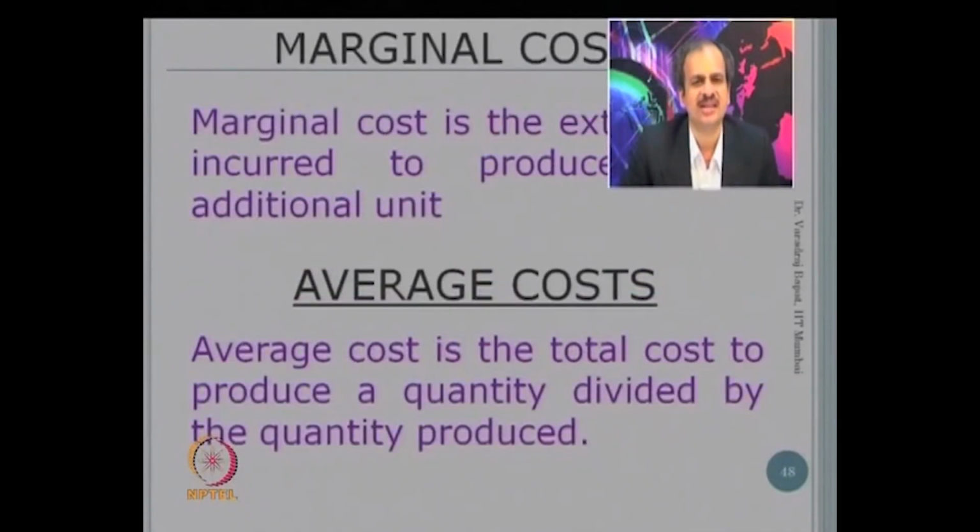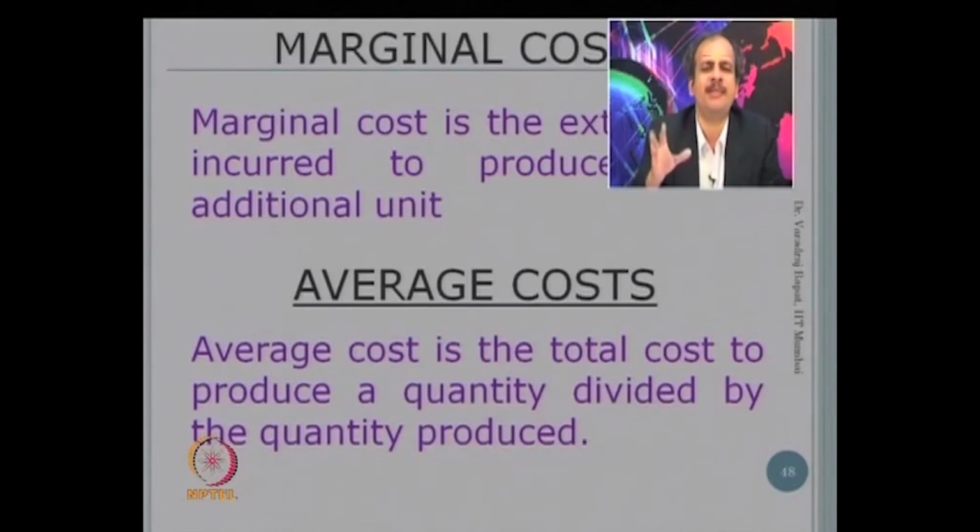There is one more cost that is known as marginal cost. So here, suppose you are making 1000 units, you make the 1000th unit. The extra cost which you incur for that additional unit is called a marginal cost. Can you link it to variable and fixed cost? What will be the marginal cost? Can you think of it?